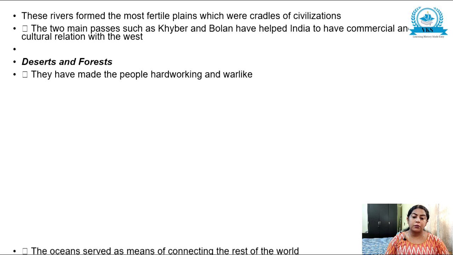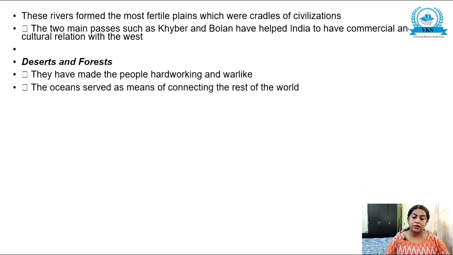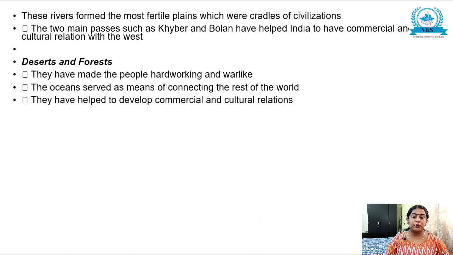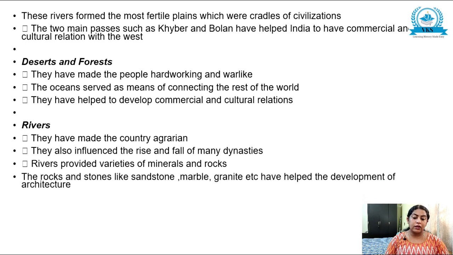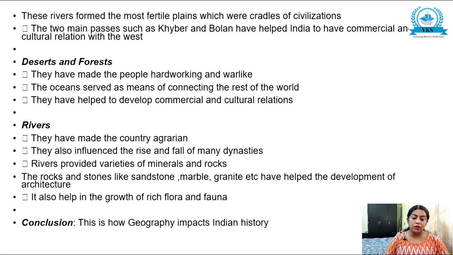They have made the people hard-working and warlike. Then oceans. The oceans served as a means of connecting the rest of the world. They have helped to develop commercial and cultural relations. Next is rivers. They have made the country agrarian and influenced the rise and fall of many dynasties. Rivers provided varieties of minerals and rocks, and rocks and stones like sandstone, marble, granite, etc. have helped the development of architecture. It also helped in the growth of rich flora and fauna. Now a conclusion: this is how geography impacts Indian history. So this is the answer for that question.